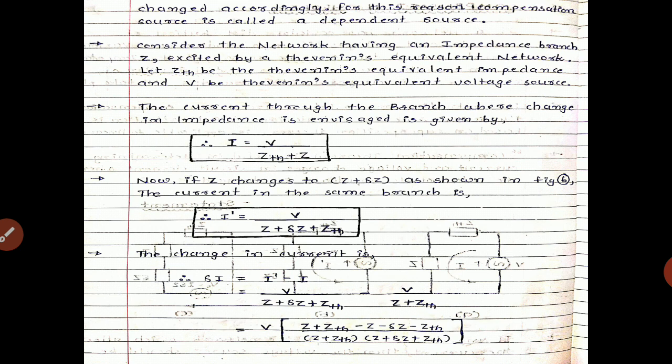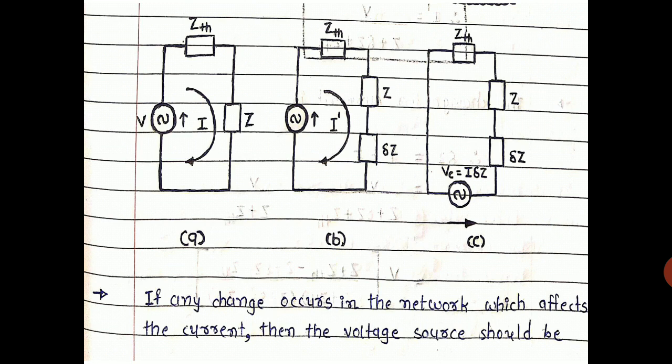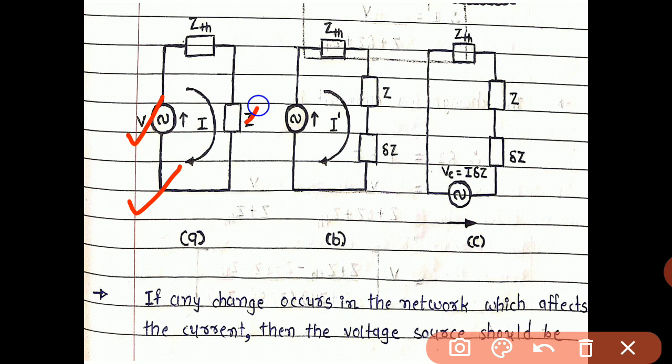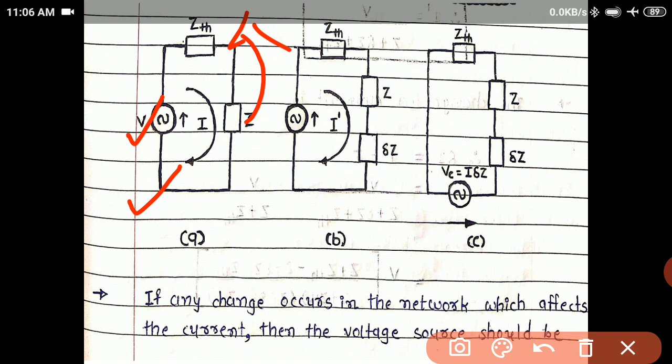The current through the branch where the change in impedance occurs is given by I equals V divided by Zth plus Z. So from the first figure, we can write the equation for I, that is V upon Z plus Zth.